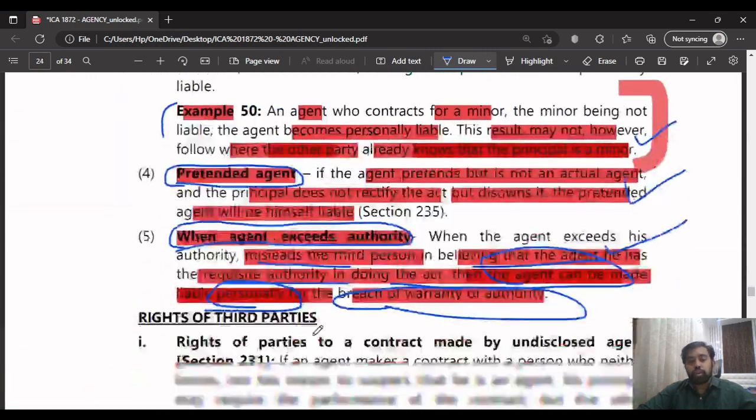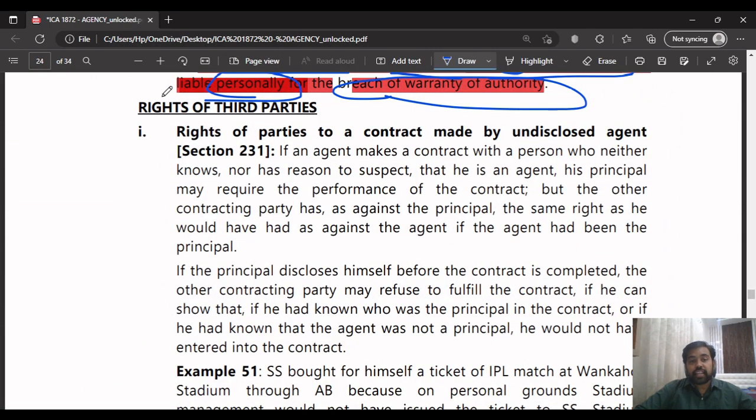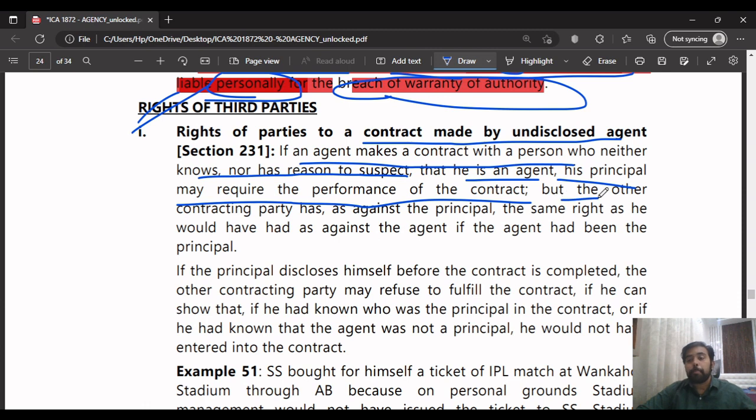Okay. So coming to the next part of the chapter, the rights of the third parties. Now we read the liability of principal, liability of the agent. Now the rights of the third parties. The rights of the parties to a contract made by an undisclosed agent. If the agent makes a contract with a person who neither knows nor has reason to suspect that he is an agent, the principal may require the performance of the contract, but the other contracting party, as against the principal, has the same right as he would have had against the agent if the agent had been the principal.